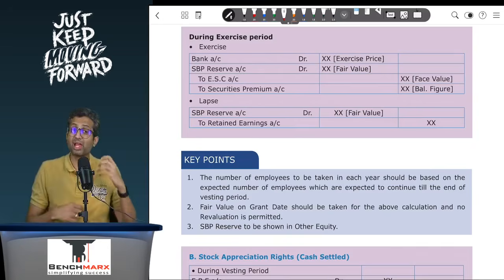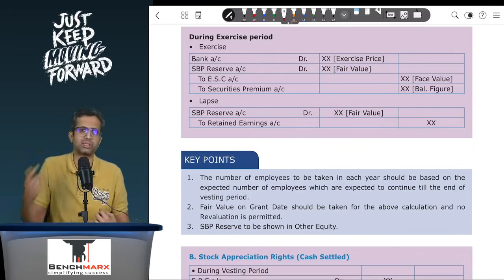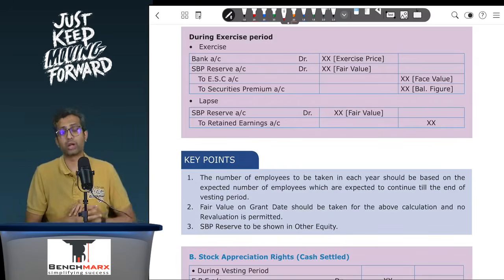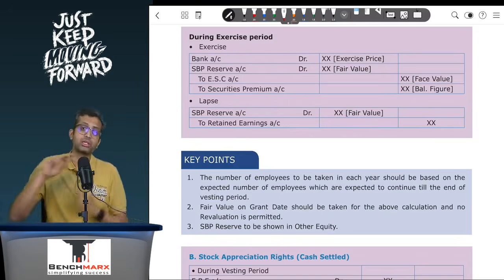In which case, SBP liability account debit in your ledger, only 60 is appearing per option. To bank, you'll have to pay 75. And hence there will be a balancing figure of 15 rupees. Where will this 15 go? Well, also to EB. Why? Because this is an additional payment done to the employees, and hence that will also go as a part of EB. In fact, it is very much possible that it can also go the other way around.